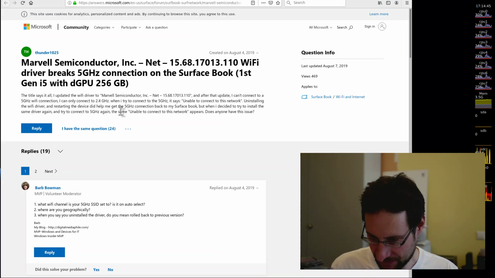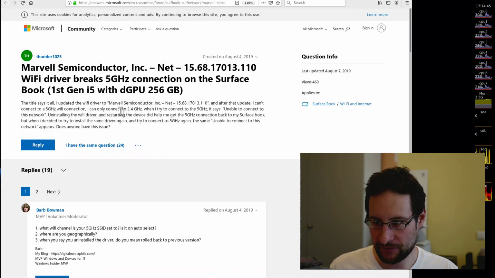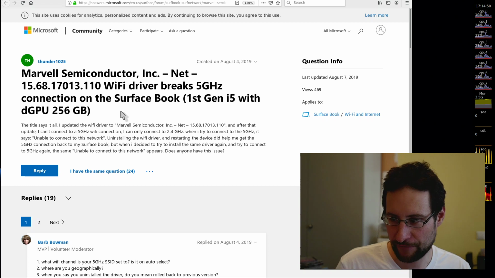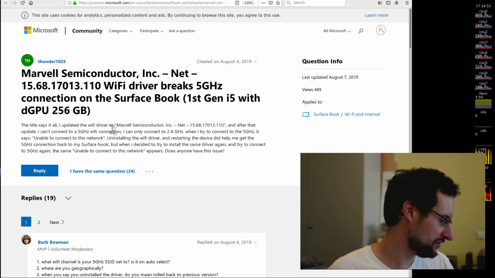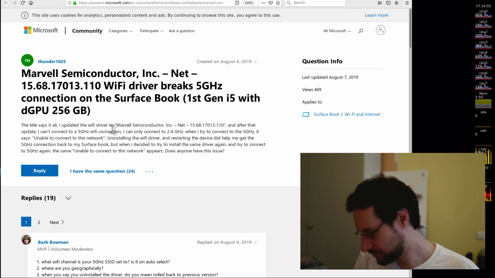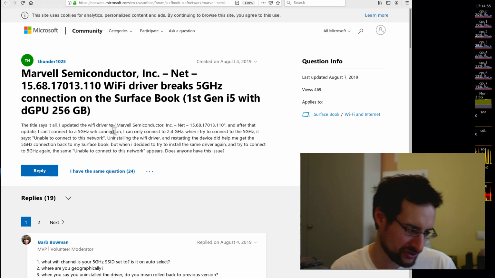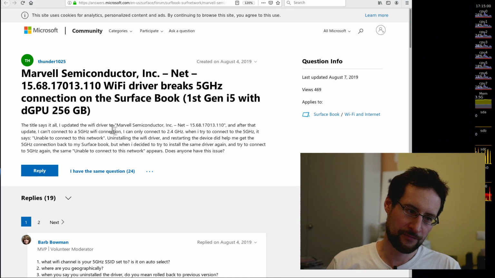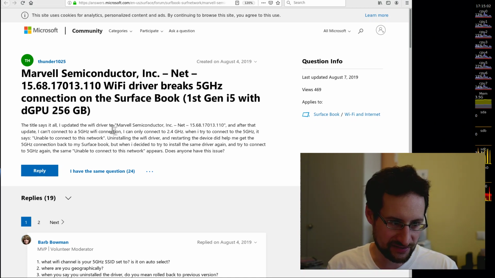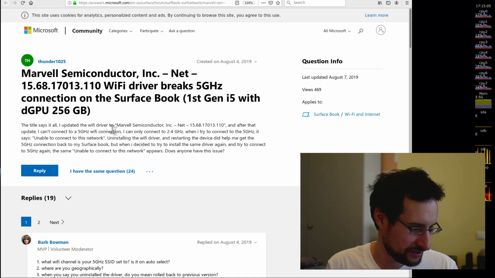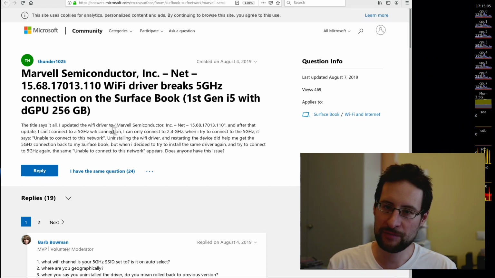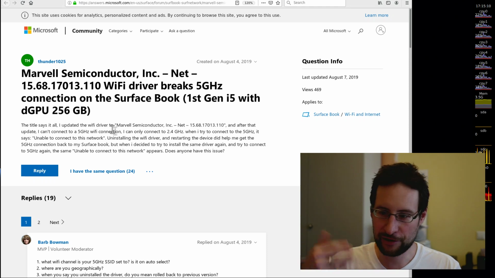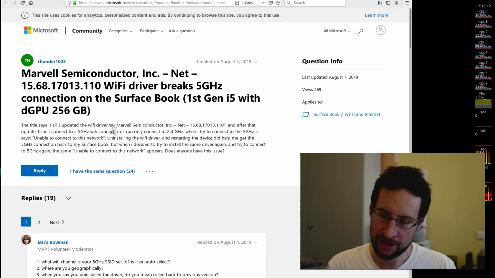Speaking about updates, apparently the latest update of the Marvell Semiconductor network Wi-Fi driver breaks 5G connectivity. You would really think those vendors on the commercial binary-only side would have had their act together, and that only such unprofessional bugs happen on our side in small little companies where people make mistakes every other day. But no, apparently the big vendors also break their drivers.